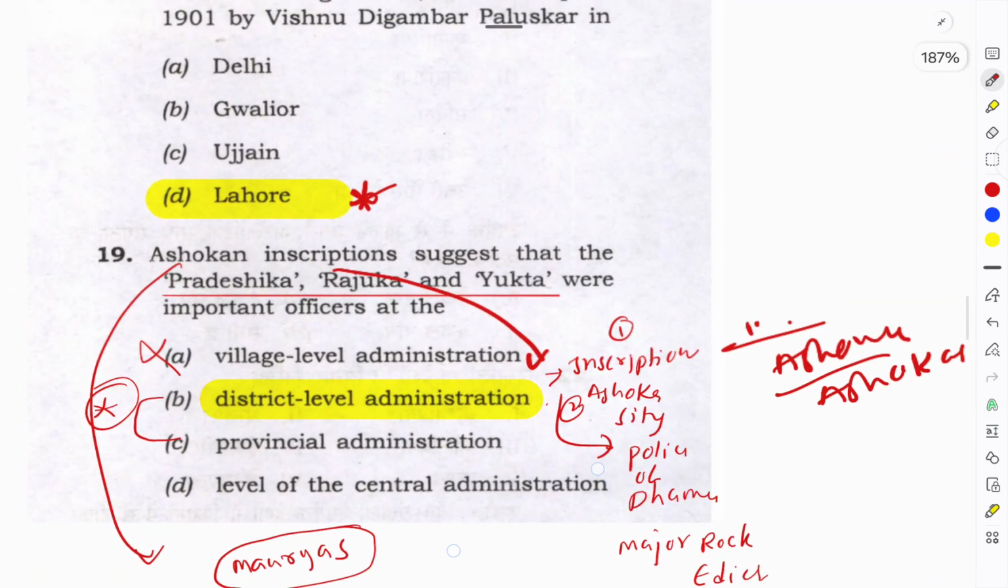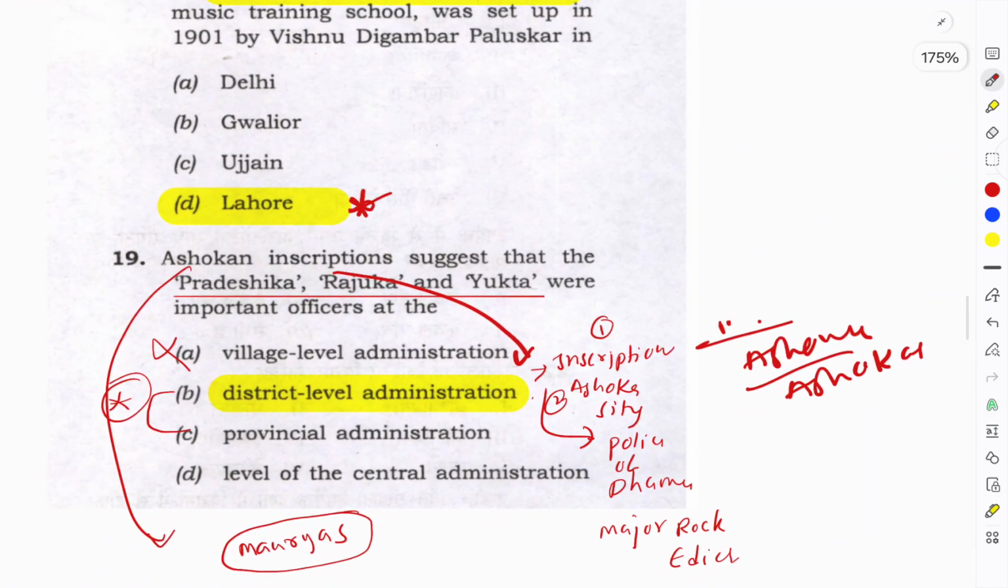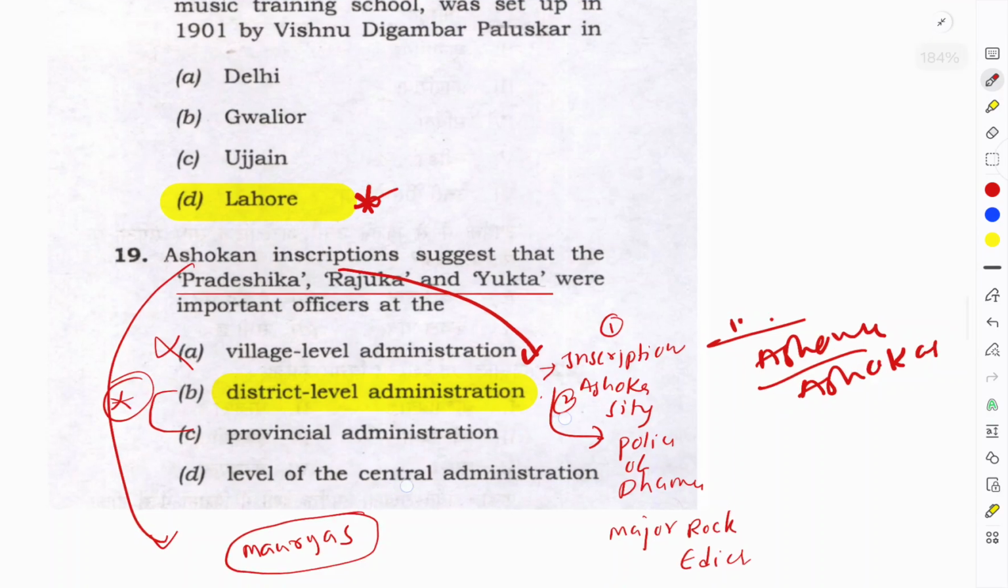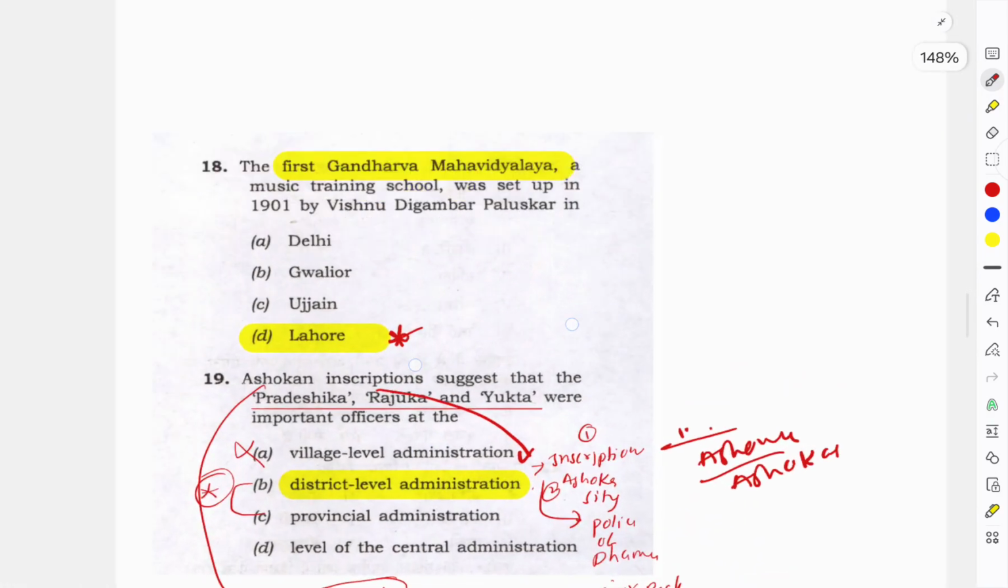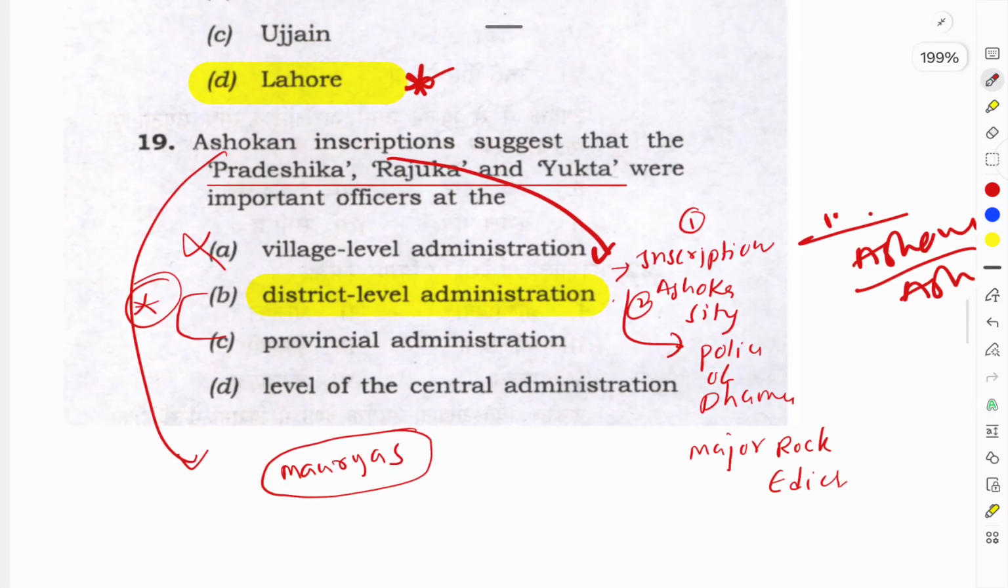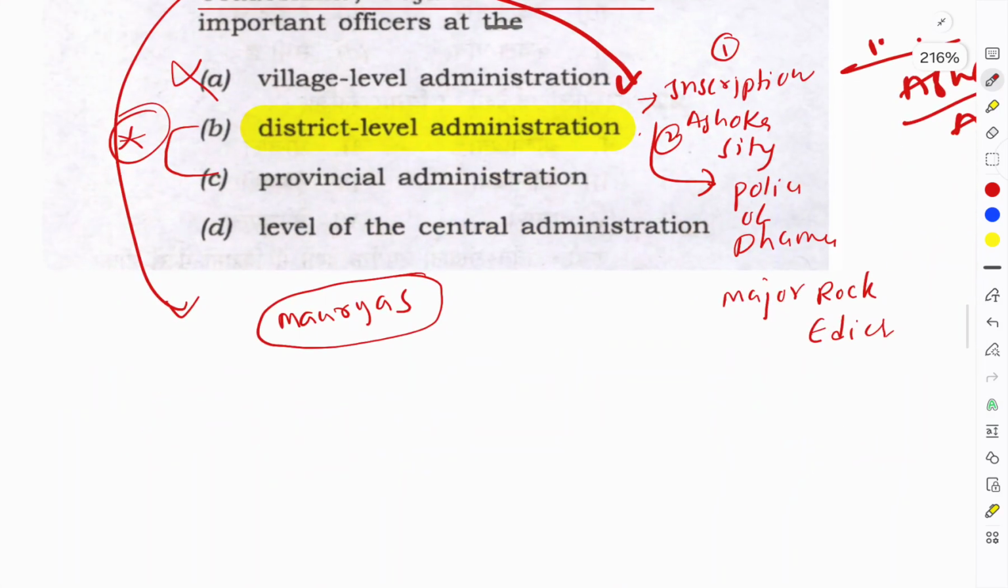Otherwise, if you do not study static and rely on current affairs, believe me guys, it becomes very, very tough for you to clear the GS part. At least you cannot clear it without the static part. So in static, you have to read these things.